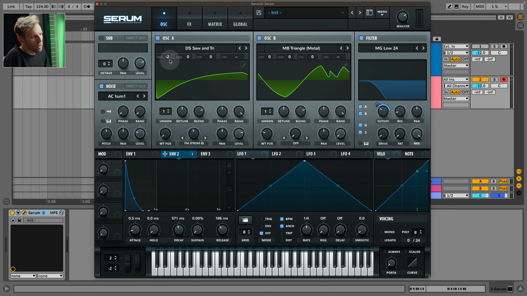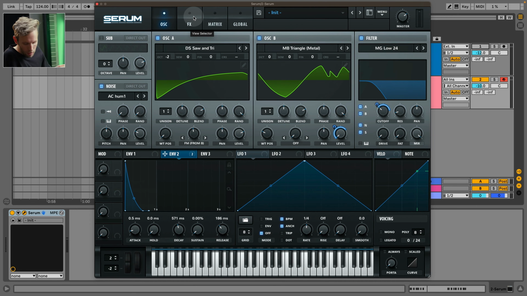We can play also with the octave to see what's happening. So octave 2 is perfect. And again, if you want, you can add the oscillator B, but still with the envelope maybe. We give it a bit of brightness with this oscillator.